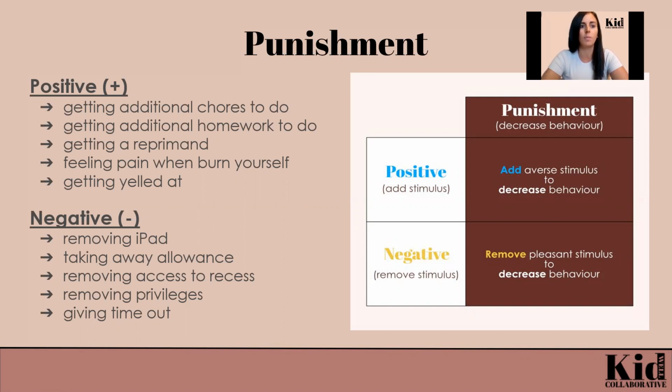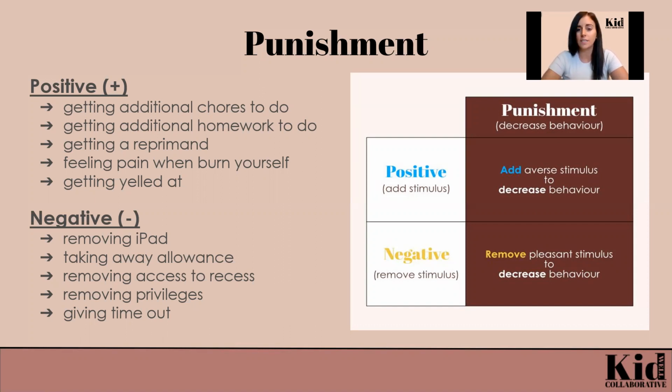So again, think of the plus sign. So maybe you give your child additional chores to do, or they get extra homework at school. Maybe they get a reprimand, or they get yelled at, or they feel pain when they burn their finger. These would all be considered positive punishment, and they would result in the behavior happening less.